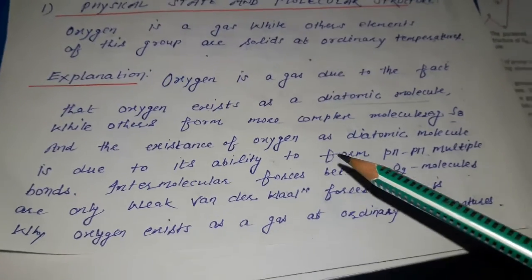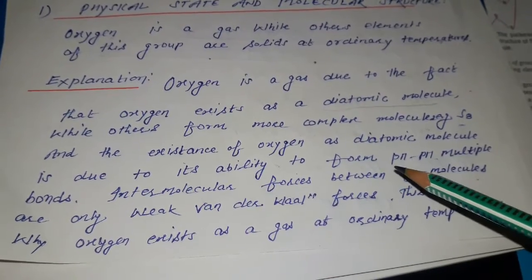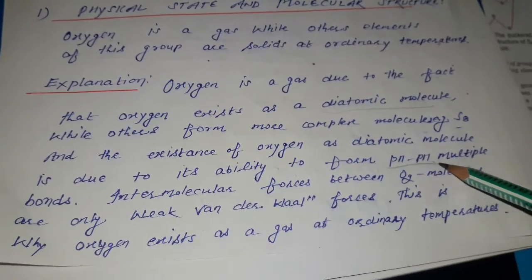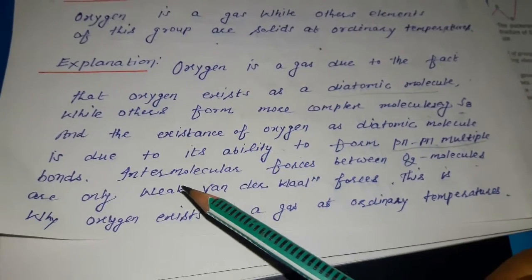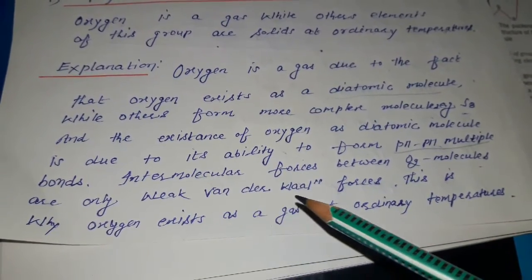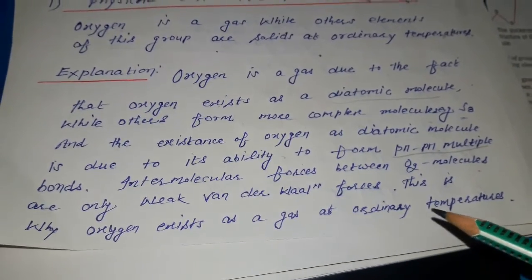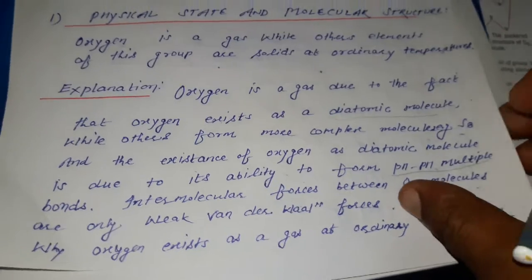The existence of oxygen as a diatomic molecule is due to the ability to form p-pi multiple bonds. Intermolecular forces between oxygen molecules are only weak van der Waals forces. This is why oxygen exists as a gas at ordinary temperature.